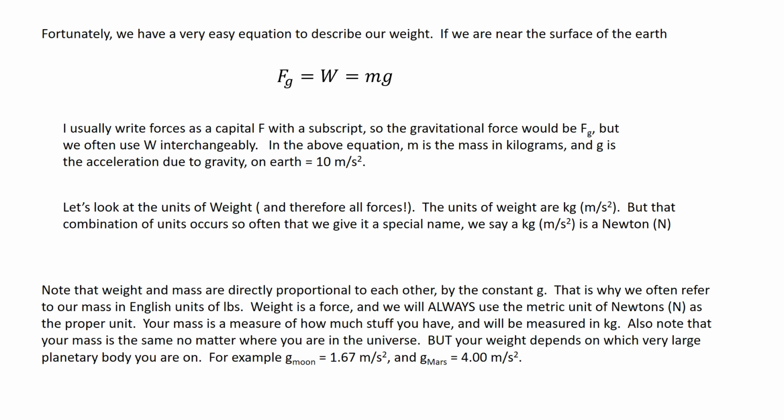Your mass in kilograms is a measure of how much stuff you have, and later, as we'll see, inertia. We will measure that in kilograms. Also note that your mass is the same no matter where you are in the universe. But your weight does depend on the very large planetary body you're on. For example, g on the moon is about 1.67, and g on Mars is about 4. So if I had a mass of 100 kilograms, my weight on Earth would be 1,000 newtons, my weight on the moon would be 167 newtons, and my weight on Mars would be 400 newtons.